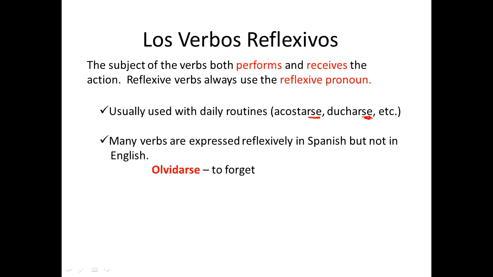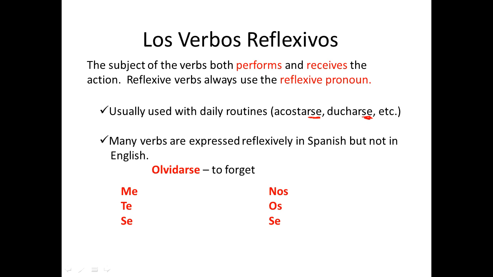Olvidarse is to forget, which is on your sheet. On your sheet, first you have the daily routine. Then you have the verbs that change meaning when you use the reflexive pronoun. And the other, you have otros reflexivos, which olvidarse is at the bottom of that. It's to forget. So, primero vamos a repasar los pronombres.